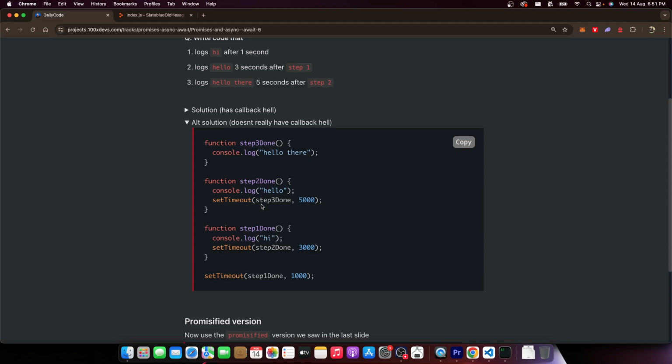At least visually it doesn't. What you can do is set timeout. Step 1 done, 1000. Rather than pushing this function in here anonymously, separately define it. You don't see unnecessary indentation now, right? This prints hi, starts another clock, which calls this function. Prints hello, starts another clock, which calls this function.